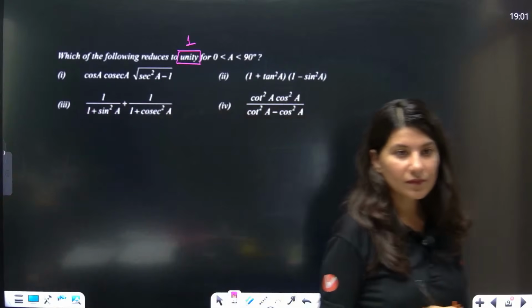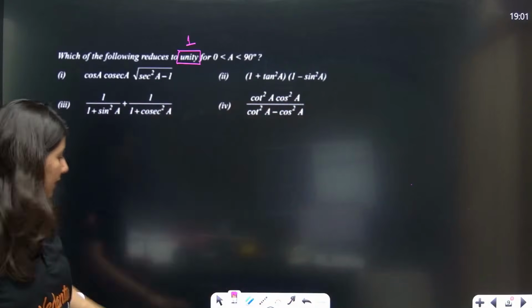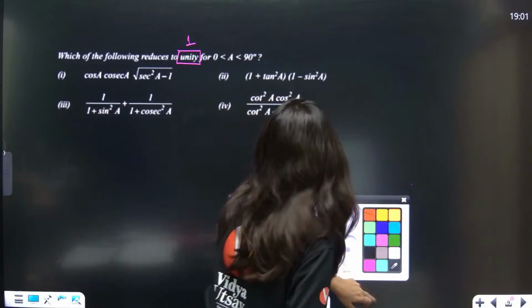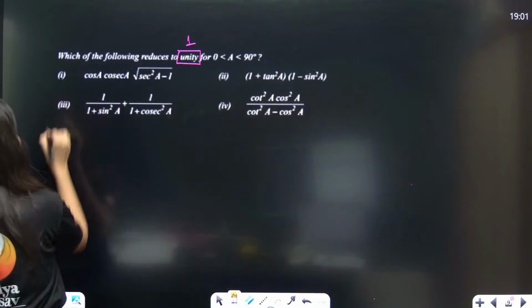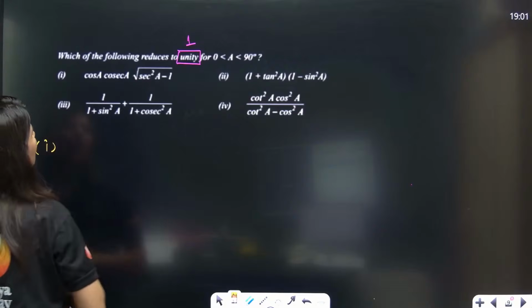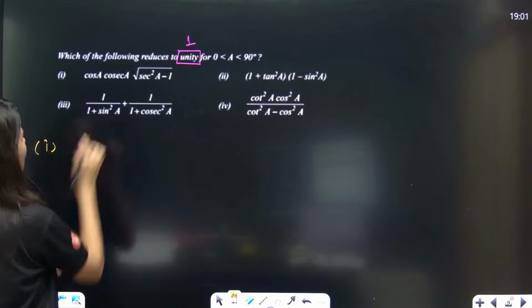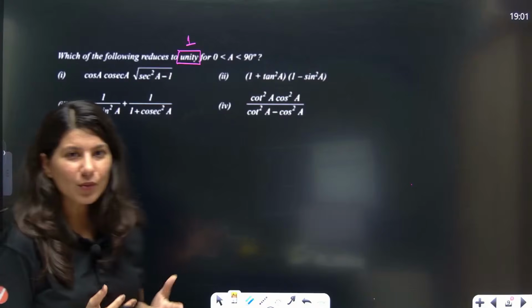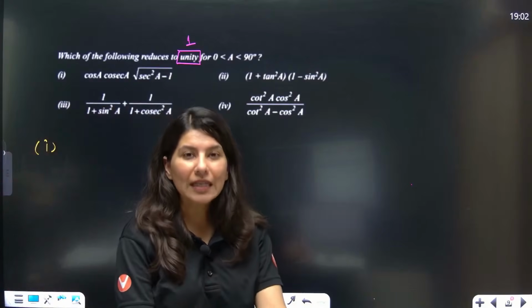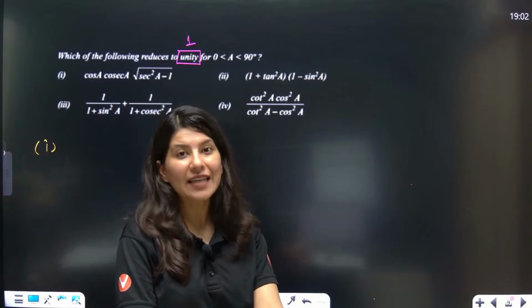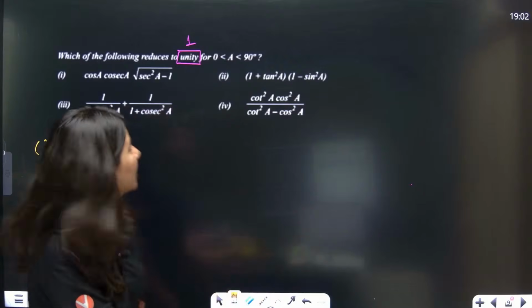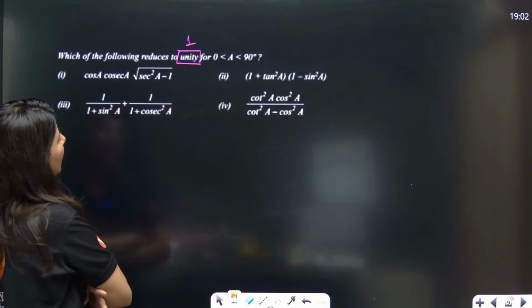Okay? So let's start. One question I will do, one question you will do. First one, cos A into cosec A. Sometimes you just have to convert everything in terms of sine and cos, if you're not getting anything. Under root of sec square A minus 1.